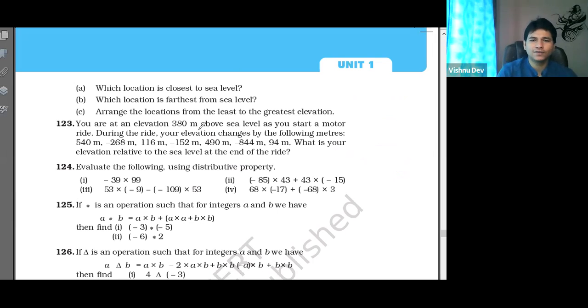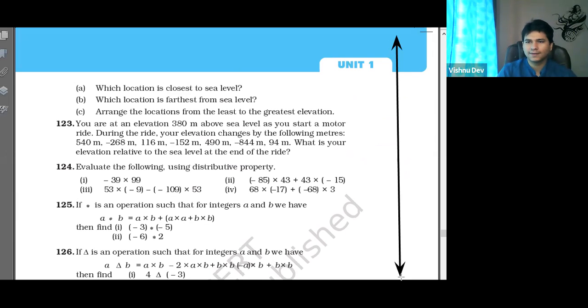Your angle length of 380 meter. Again, it is same as the previous one, right? Okay, everyone, please pay attention. अब देखो. You are at the elevation of 380 meter above the sea level.